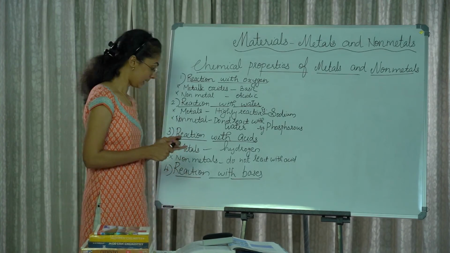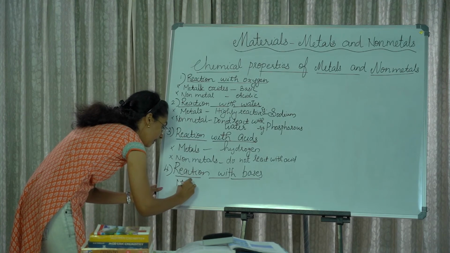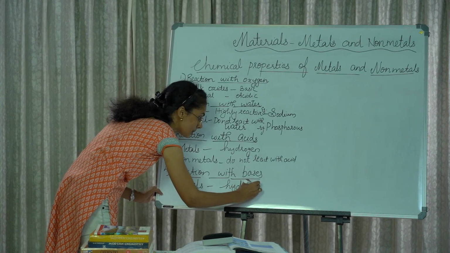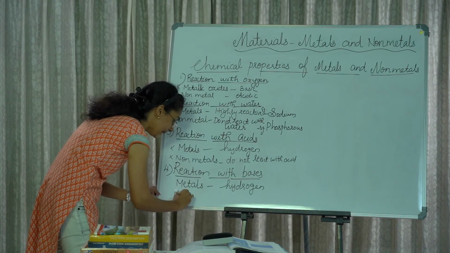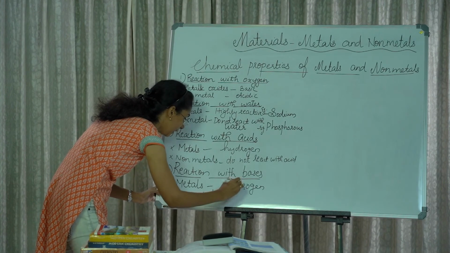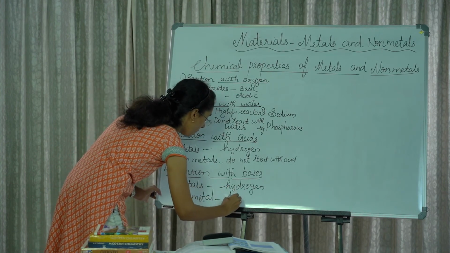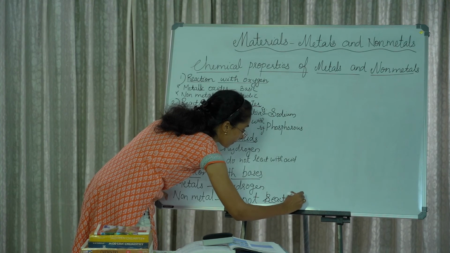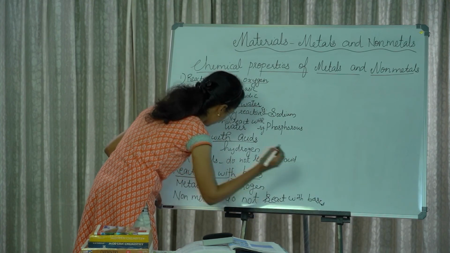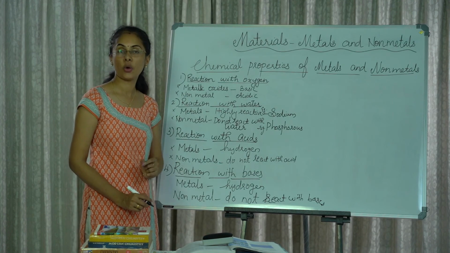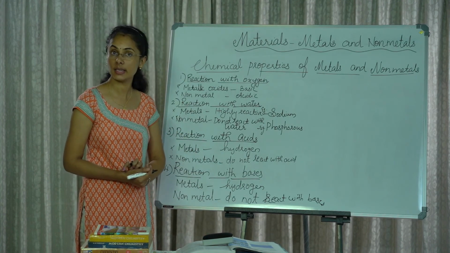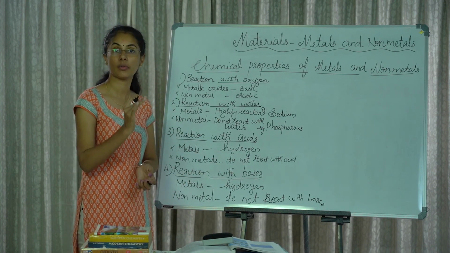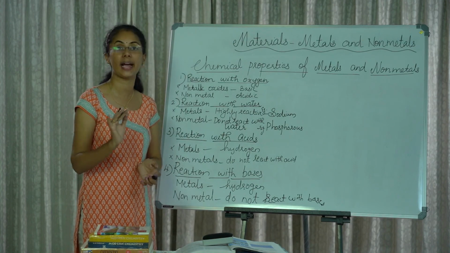Reaction with bases. Metals react with bases to form hydrogen gas. Non-metals do not react with bases. For example, when a metal reacts with sodium hydroxide, hydrogen gas is formed. So, in reaction with bases, metals react with bases to form hydrogen gas, while non-metals do not react with bases.